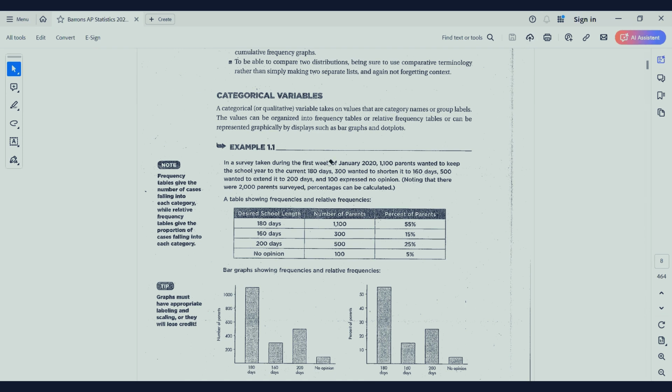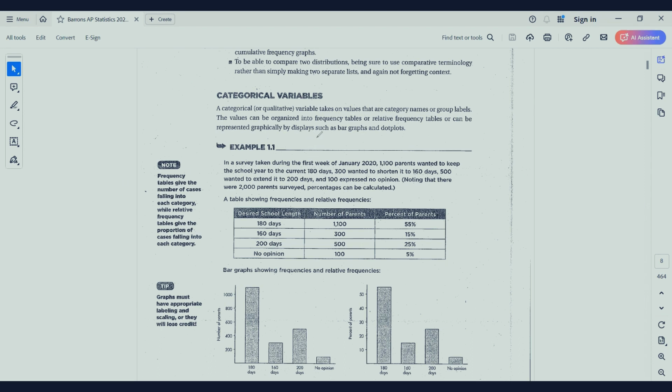Okay. So the first topic that we are going to learn is categorical variables. Now, obviously there are two names. One is variable, meaning something that varies, and category, so something that we can categorize. So what are these things? A categorical or qualitative variable takes on values that are category names or group labels. The values can be organized into frequency tables or relative frequency tables, or can be represented graphically by displays such as bar graphs and dot plots.